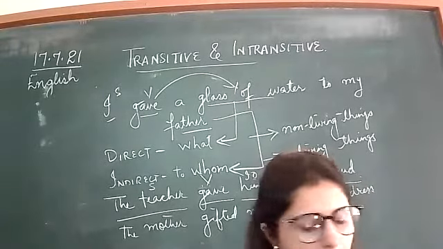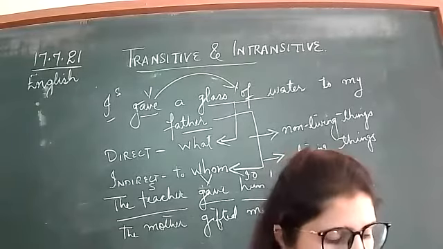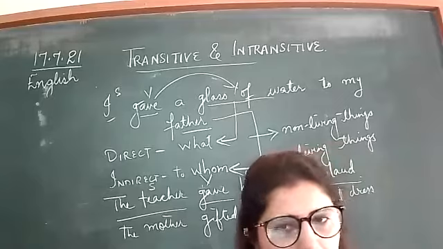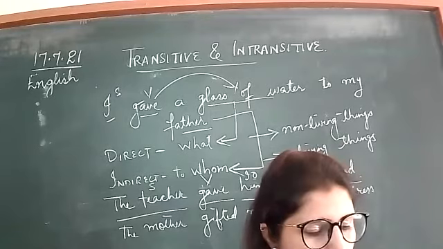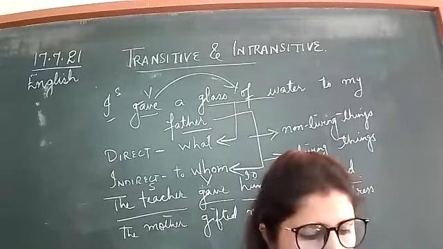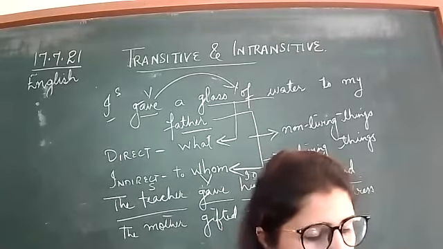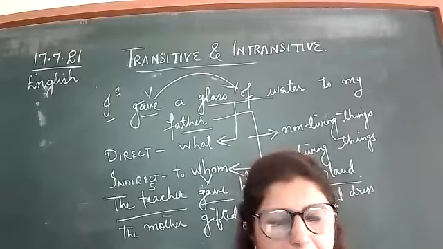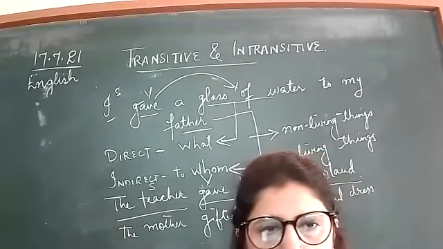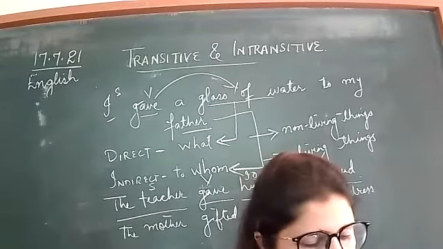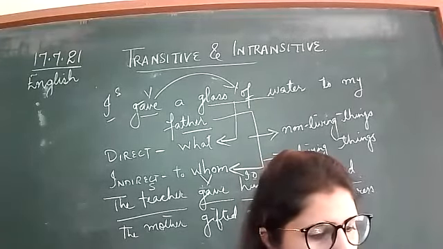Ryan gave his friends a treat. A treat, direct. To whom? Friends, indirect. Sudha offered her maid a raise. A raise, direct. To whom? Her maid, indirect. Next, the principal awarded the winner a scholarship. What? A scholarship, direct. To whom? The winner. The winner is the indirect object.